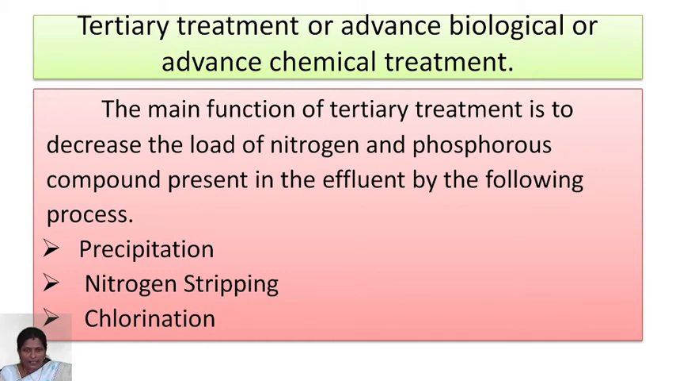Next one is nitrogen stripping. When nitrogen is available in the form of ammonia in the wastewater, it will be oxidized and converted into nitrites and nitrates. The nitrates will be removed in a proper manner. Next one, chlorination. To kill the harmful bacteria available in the wastewater, we add chlorine to the wastewater to improve its quality.